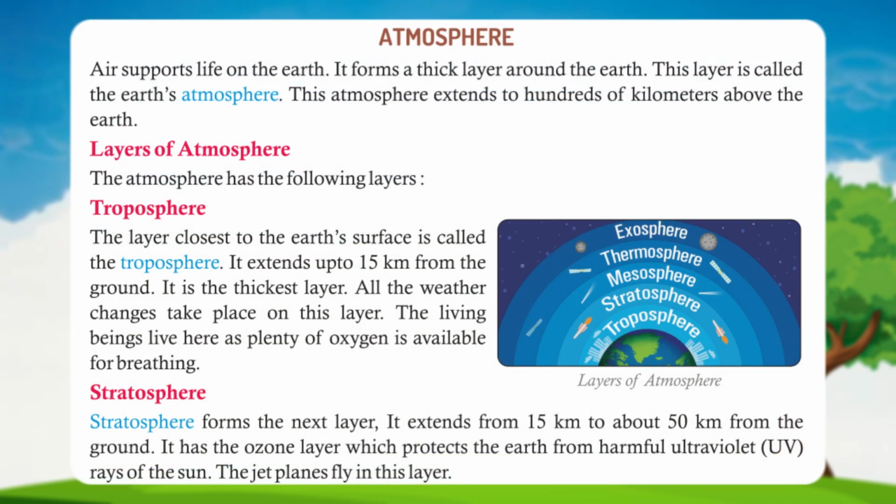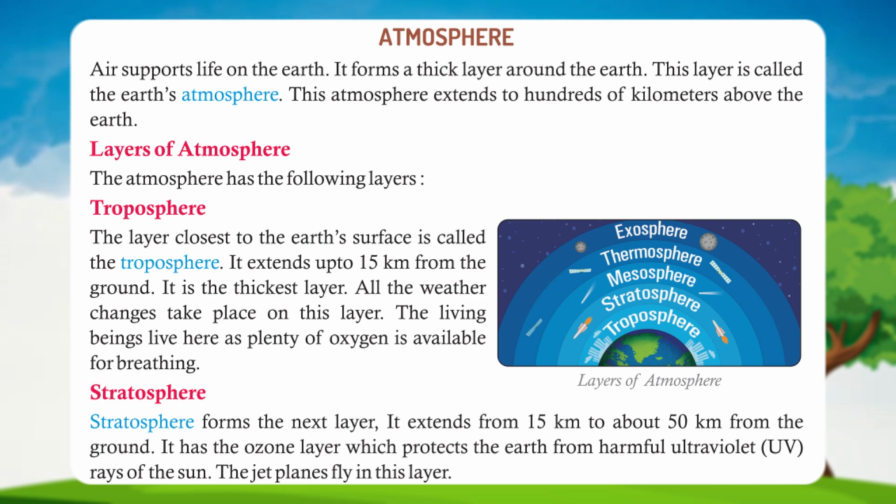Atmosphere. Air supports life on the earth. It forms a thick layer around the earth. This layer is called the Earth's atmosphere. This atmosphere extends to hundreds of kilometers above the earth. Layers of atmosphere. The atmosphere has the following layers.